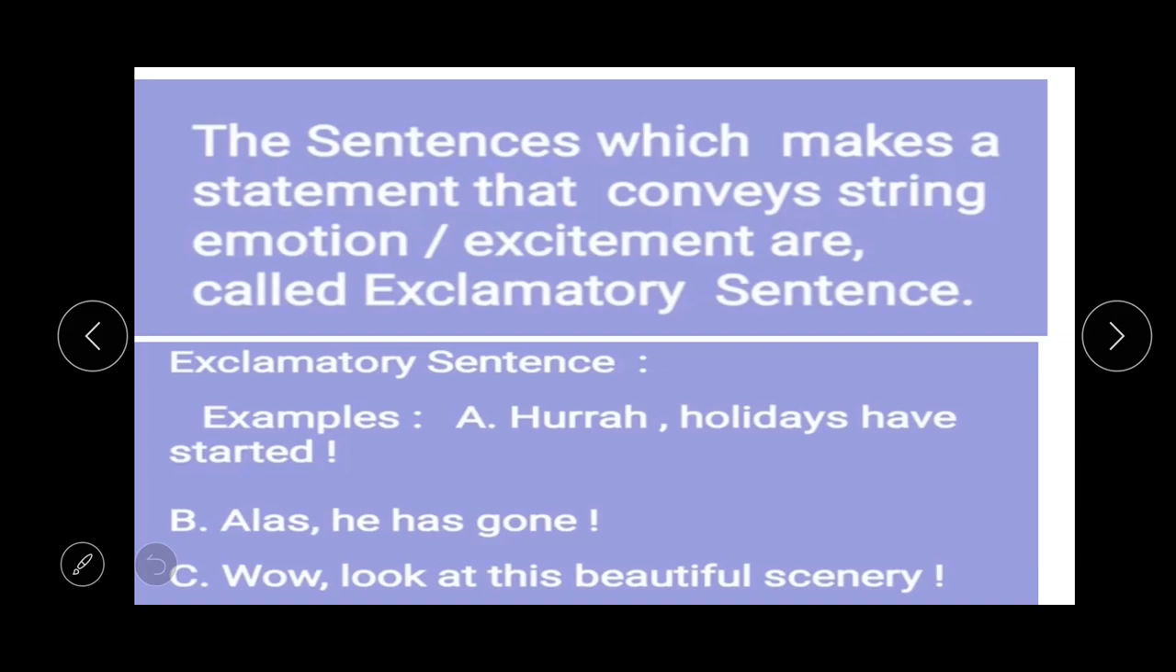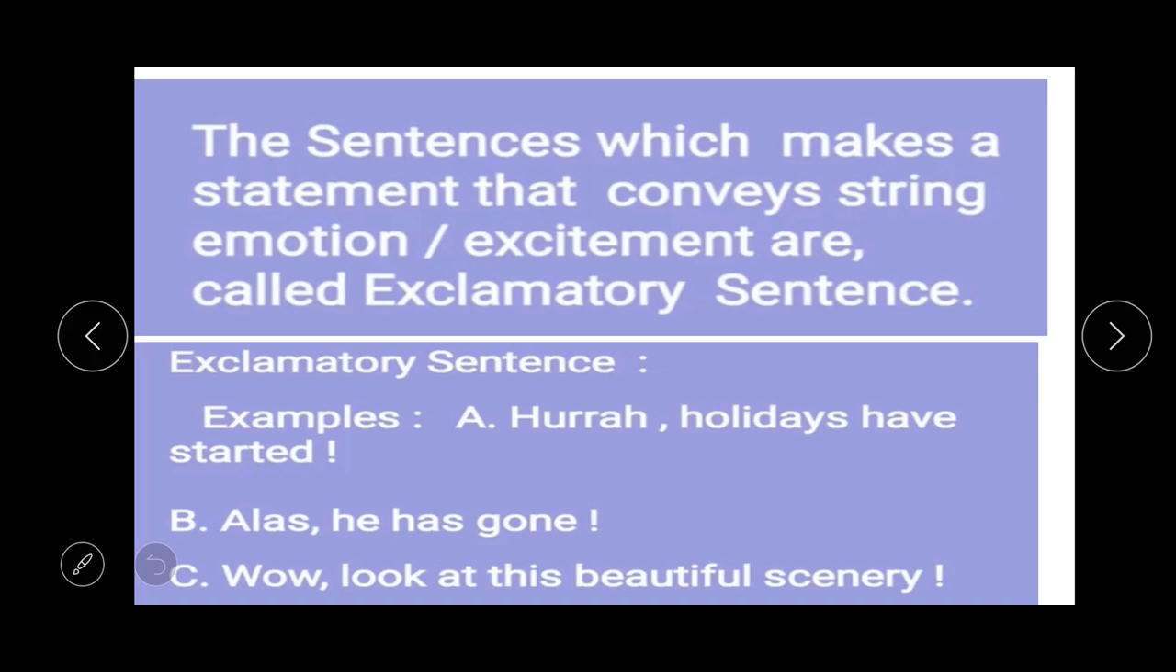Now student, this is the last type of sentence, which is exclamatory sentence. So students, the sentences which make a statement that conveys strong emotion or excitement are called exclamatory sentences. Say for example, A, hooray, holidays have started. Number B, alas, he has gone. And number C, wow, look at this beautiful scenery.